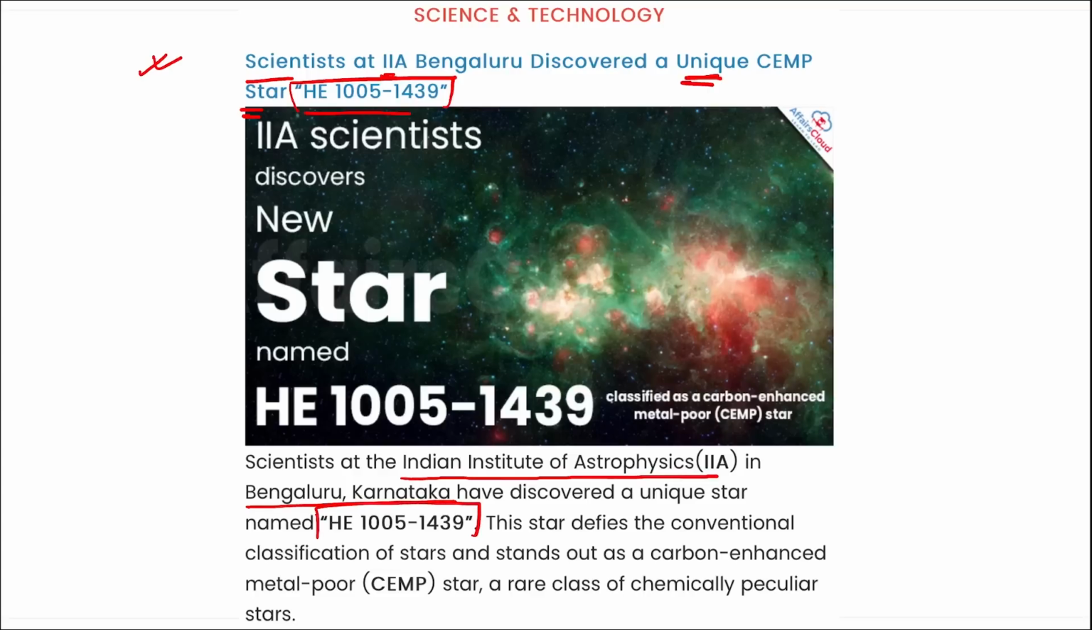It was the scientists at the Indian Institute of Astrophysics in Bangalore, Karnataka, who discovered this new unique star, HE1005-1439. This star defies the conventional classification of stars and stands out as a carbon enhanced metal poor star, that is CEMP, a rare class of chemically peculiar stars. Right? Next.